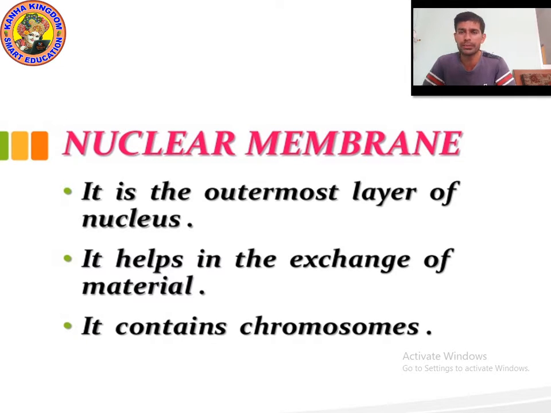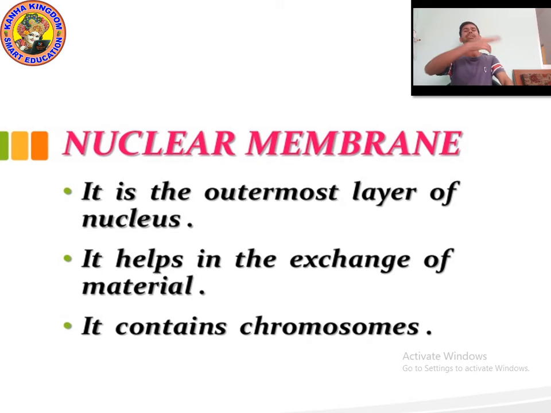Nuclear membrane helps in the exchange of material. Because of the nuclear membrane, it allows the good material in and the bad material out.